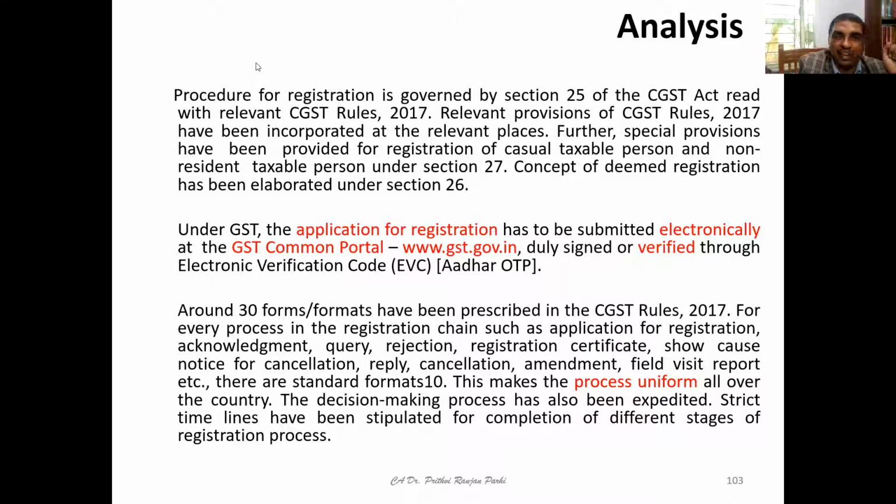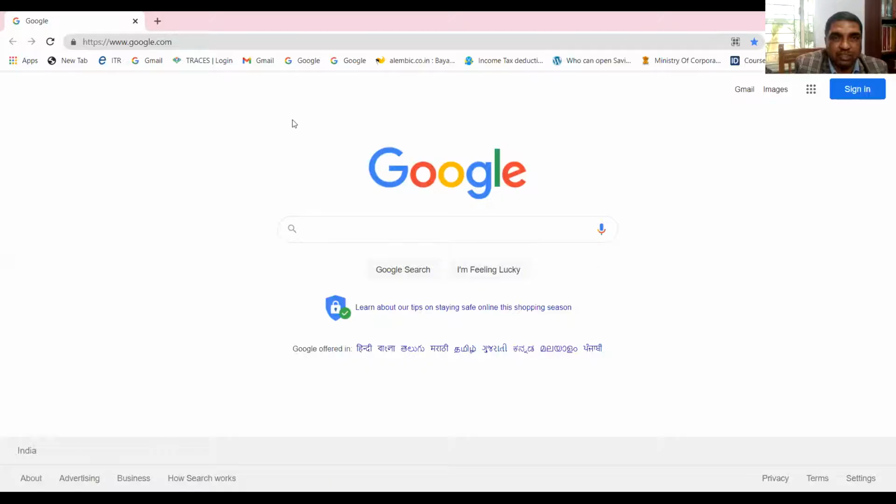So if you want, you can try it right now. Would you like to try? Yes, sir. Okay, so I am taking you to the GST portal now. The entire registration process I'll be showing you in a separate class, but right now let me just initiate the process. First I will take you to the GST portal. So you have to guide me.